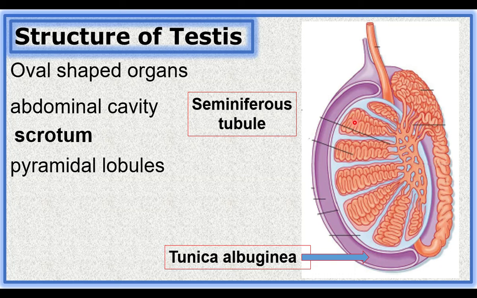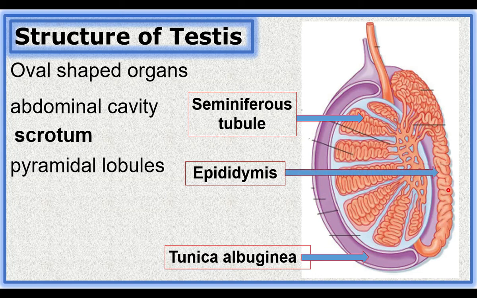Seminiferous tubules are long, microscopic tubules. They are found inside the lobes of the testis. The seminiferous tubules are involved in the production of sperms. These seminiferous tubules from all the lobes form a highly coiled structure outside the testis on one surface, that is called the epididymis.